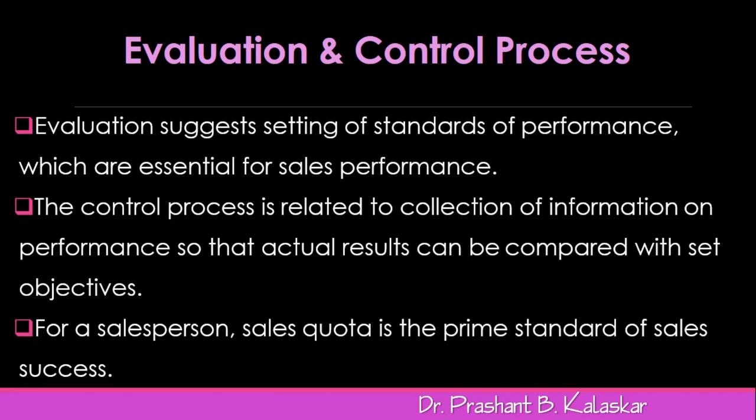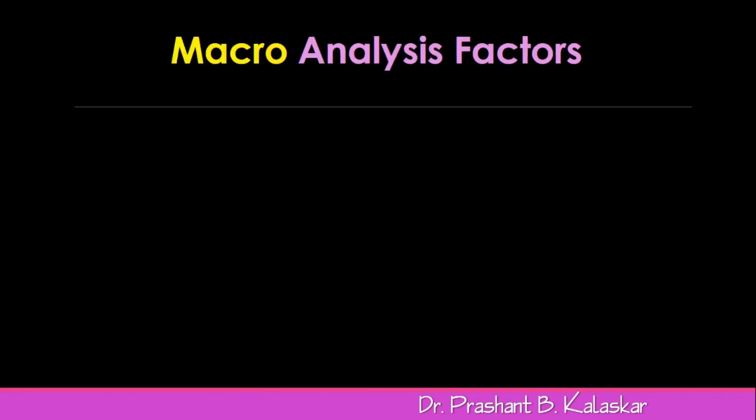Then the control process begins with collection of information on desired behavior so that the actual results can be compared with the set objectives. For a salesperson, achievement of 100% or above of the given sales quota is the prime standard of sales success. If the sales figure is achieved, then everything is considered to be okay, right?